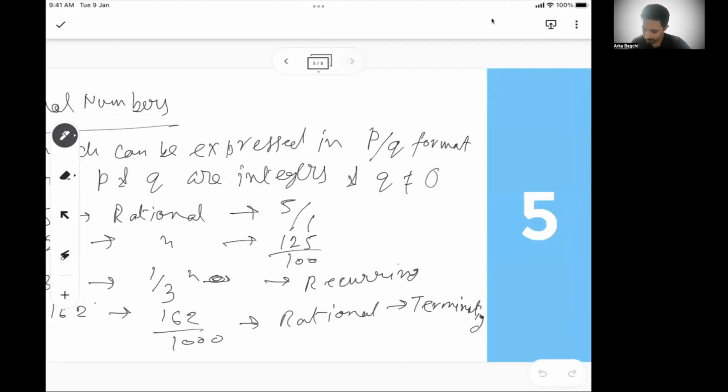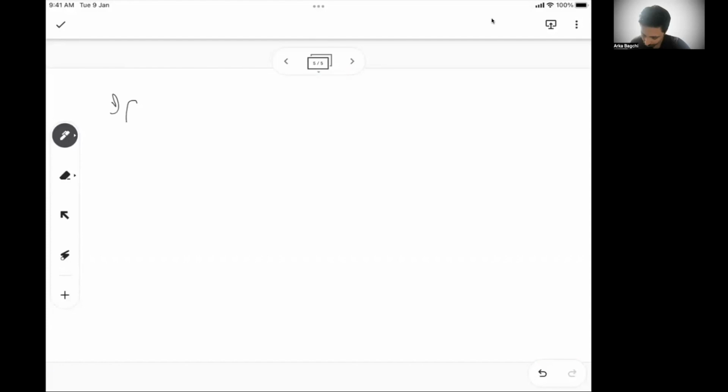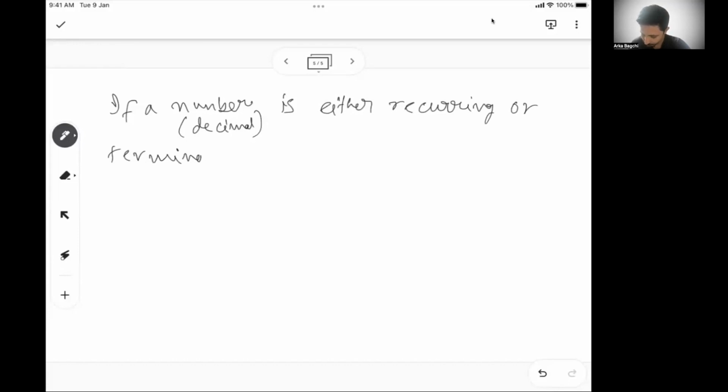So we can say if a decimal is either recurring or terminating, they are rational numbers.